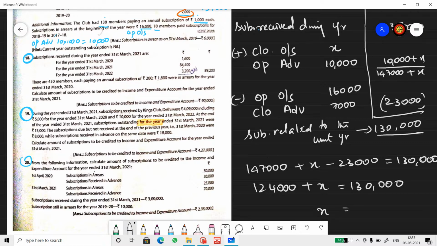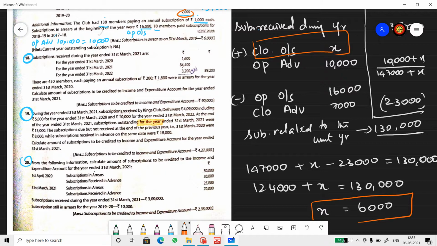So X becomes 6,000. And what is X? X is closing outstanding. So closing outstanding subscription is 6,000 rupees.